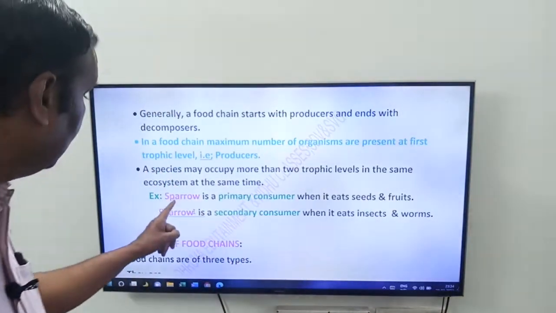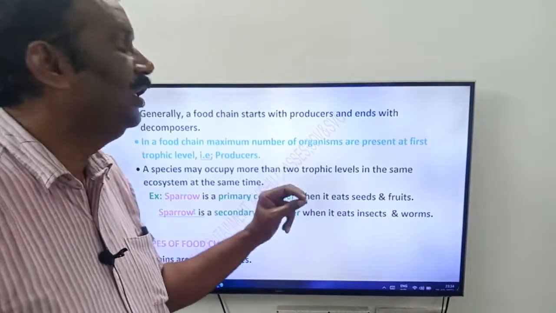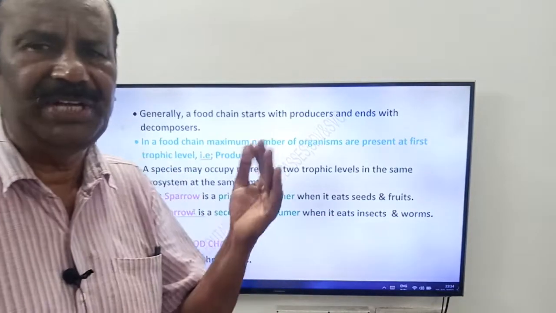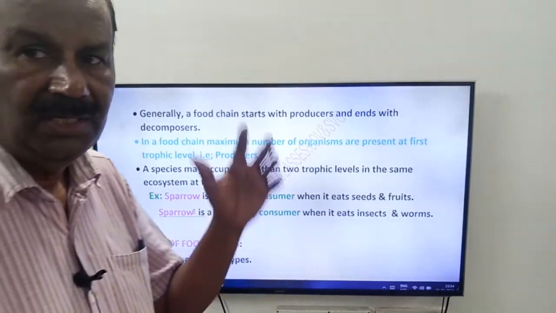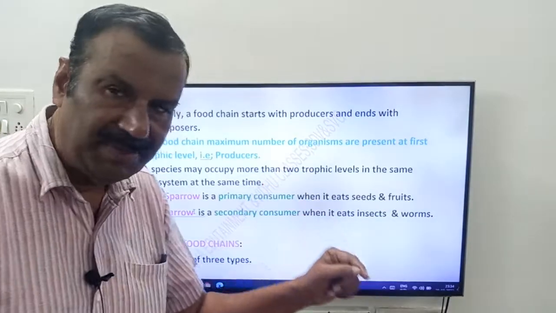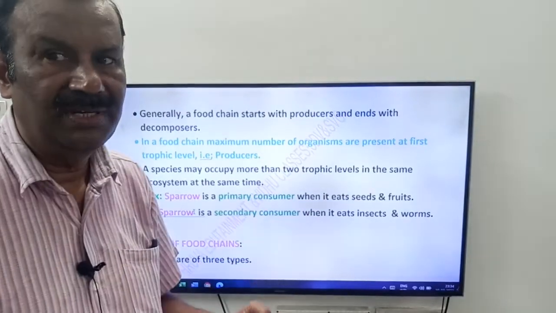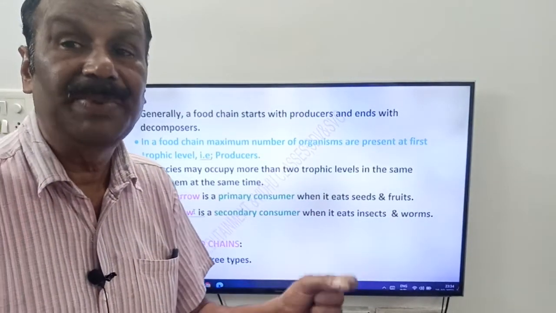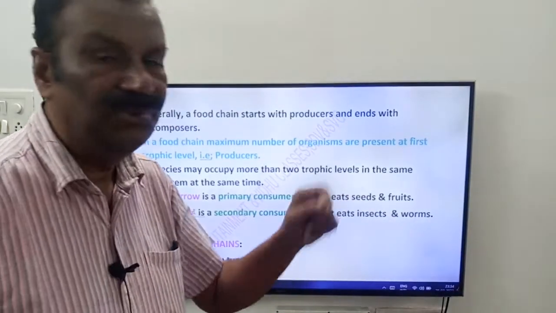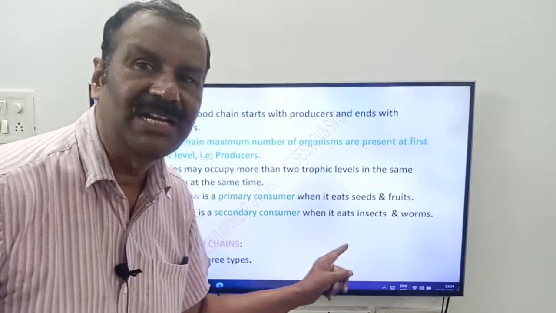So a species may occupy more than 2 trophic levels in the same ecosystem at the same time. Best example, sparrow. A sparrow may occupy the position of primary consumer or secondary consumer. It is called a primary consumer when it eats seeds and fruits. If it eats worms and insects, it becomes a secondary consumer.